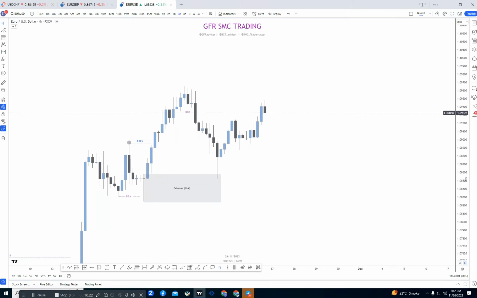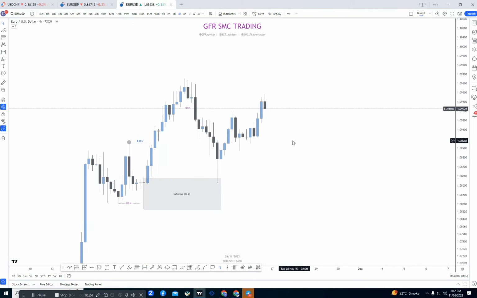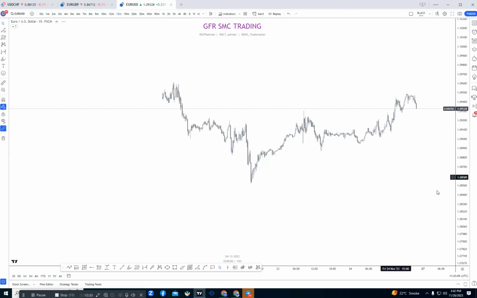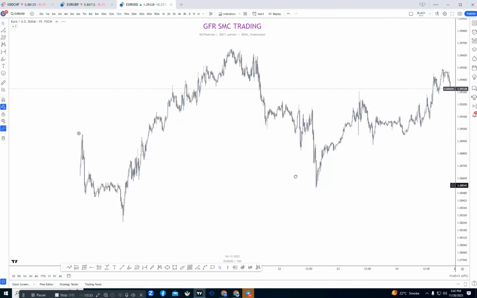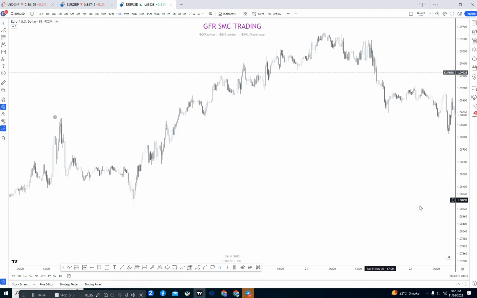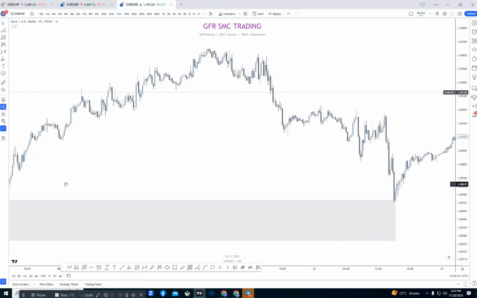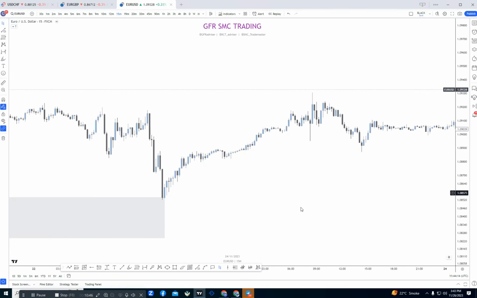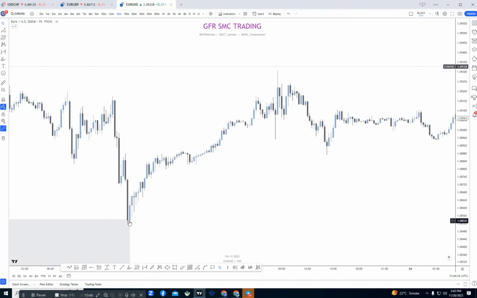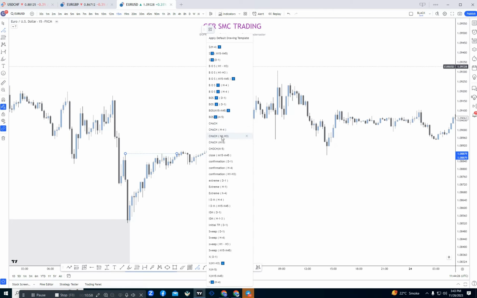Now we will simply switch into 15-minute time frame and see what market is now going to impact. Now we are going to switch our time frame into 15-minute time frame. If we see here what market is doing in 15-minute time frame now. Here was our order flow of 4-hour time frame, and if we see here, market has successfully tapped into our higher time frame POI. After that, market gave that reaction, and this high will act like a change of character. This last pullback will act like a change of character.